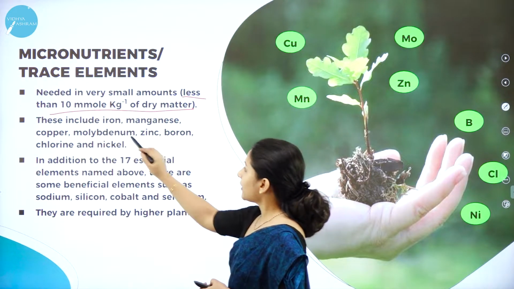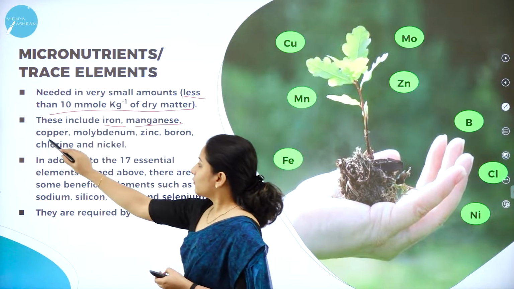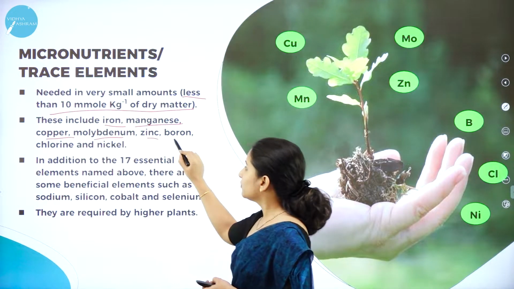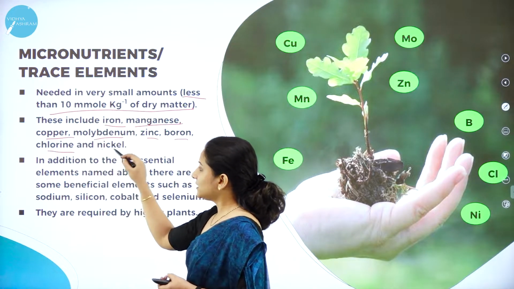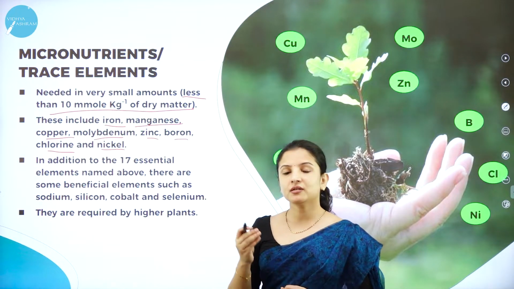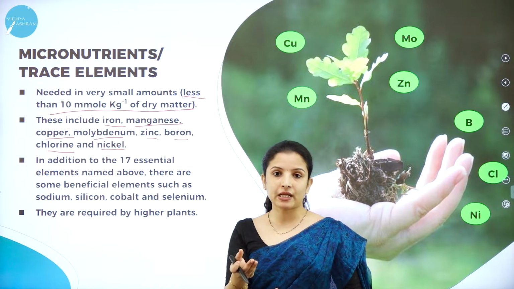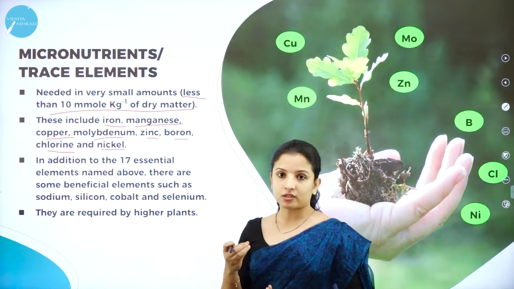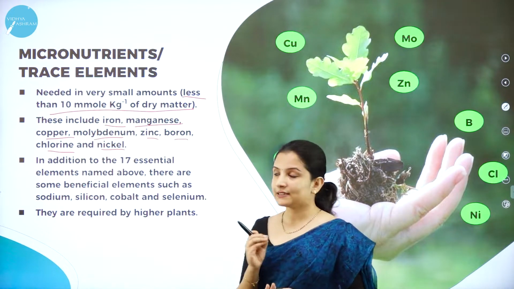These include iron, manganese, copper, molybdenum, zinc, boron, chlorine and nickel. All these are needed by the plants, but in negligible or very small quantities. That is why they are called micronutrients or trace elements.